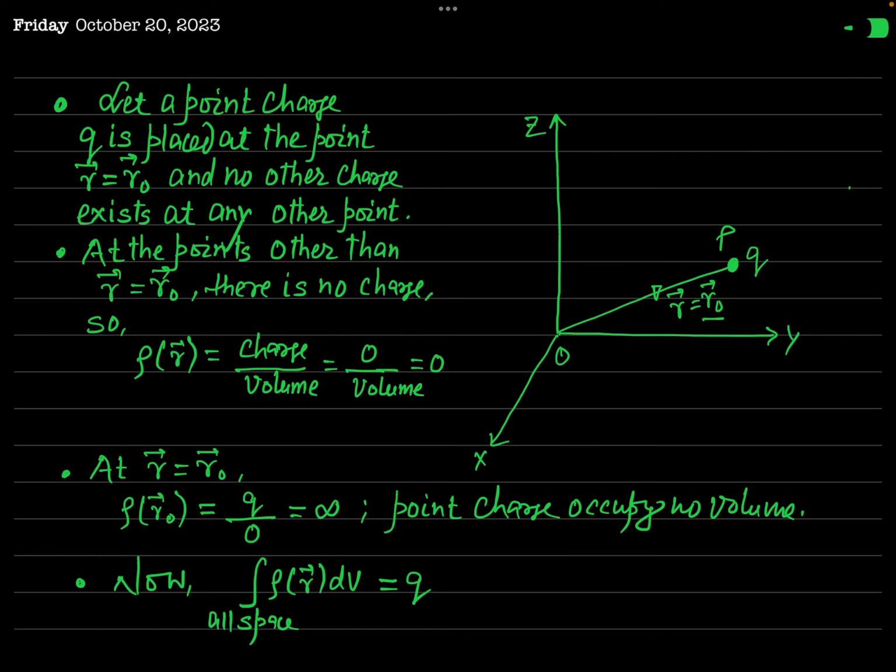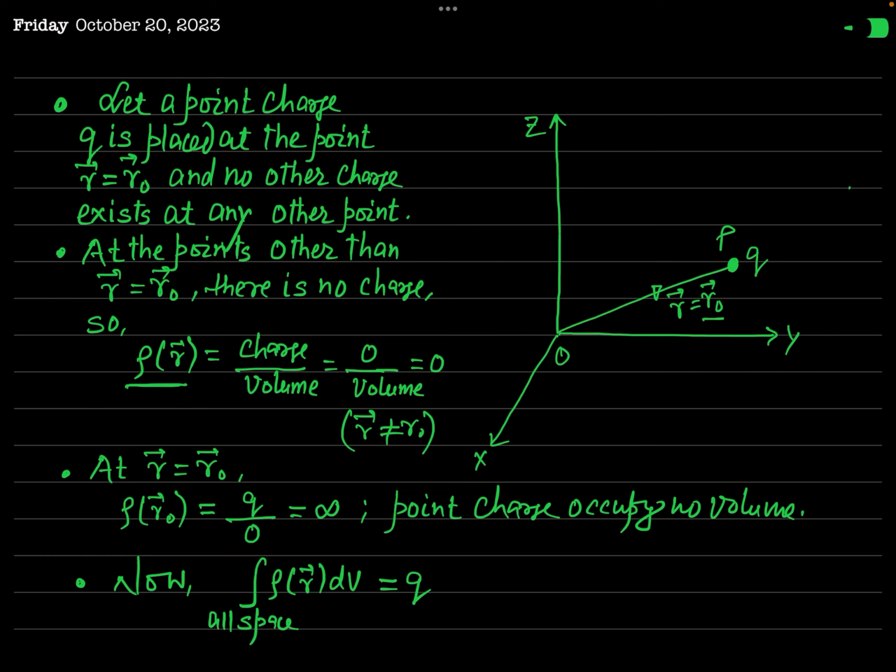Since at r equal to r naught there is a charge Q, if you define the volume charge density rho at r, that will be defined by charge divided by volume. What will that be if r is not equal to r naught? I have written this for the points other than r equal to r naught. So this is the definition of rho for the points r not equal to r naught.